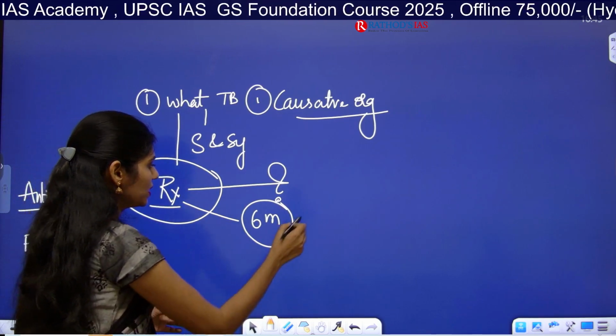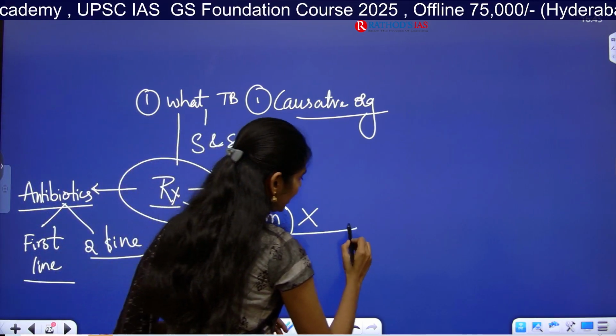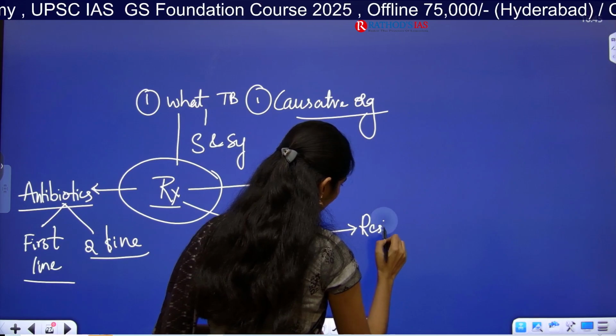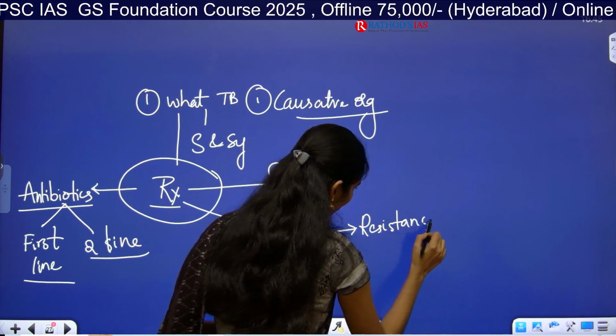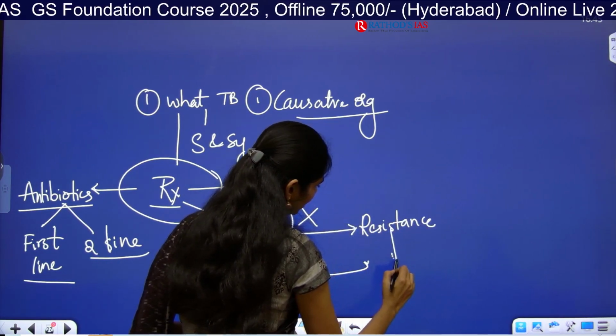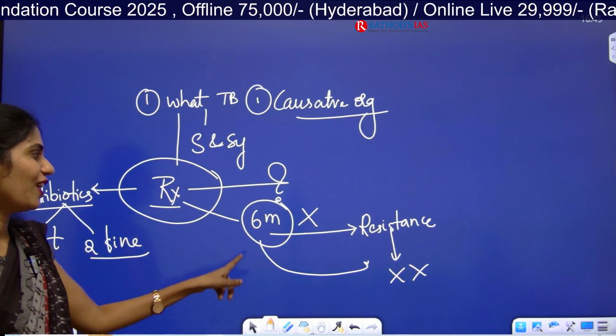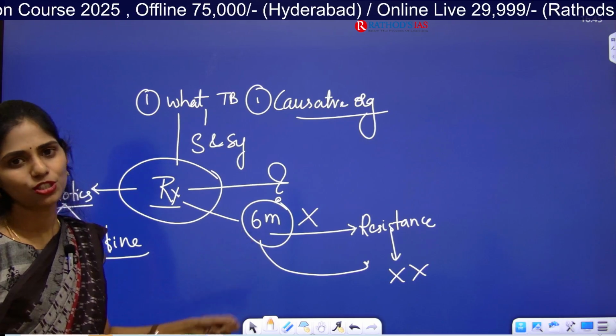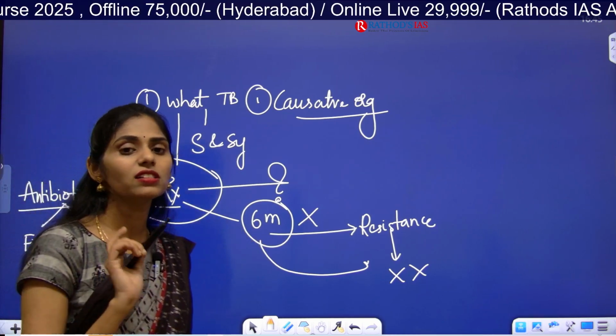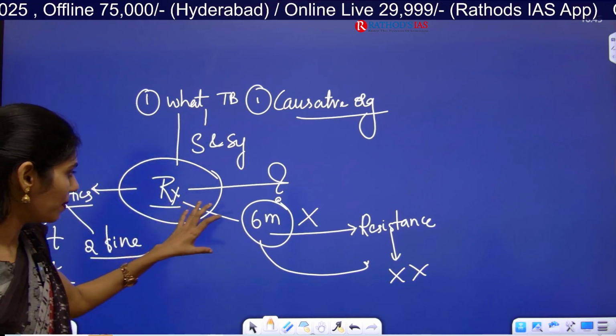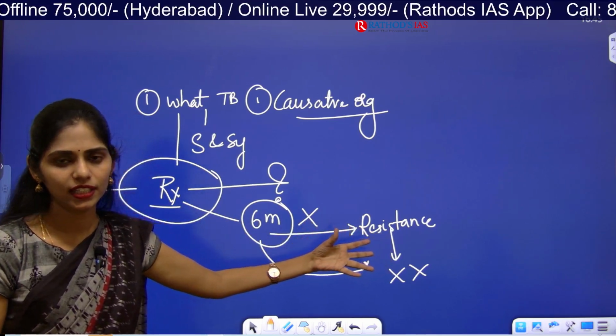Whenever you miss a dose, that bacteria will develop resistance. After developing resistance, if you take the same medicine, it won't work. Again you have to change the medicine, and again you have to extend it to 6 months of duration. That is a major problem. So when you stop antibiotics, they will create resistance.